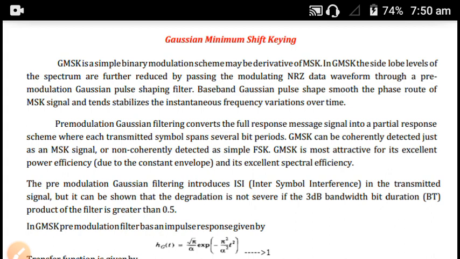This is an MSK signal. What is an MSK signal? It is a continuous phase frequency shift keying. So we can say GMSK is a frequency shift keying. The main attractive feature of this GMSK is the excellent power spectral efficiency. There is a constant envelope property, and due to that there is excellent power efficiency or spectral efficiency.